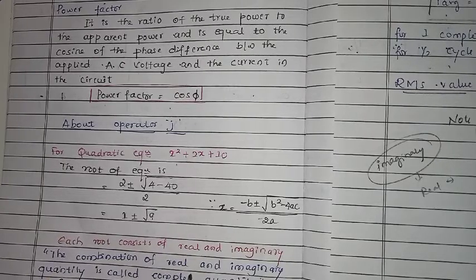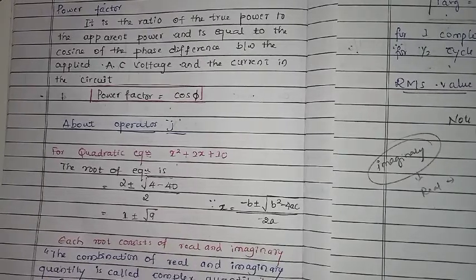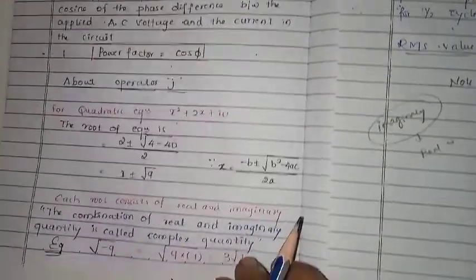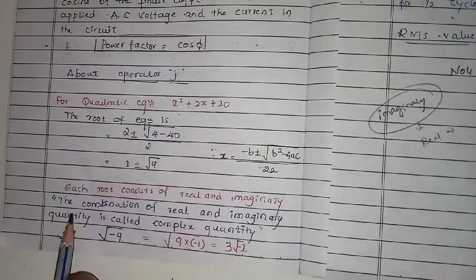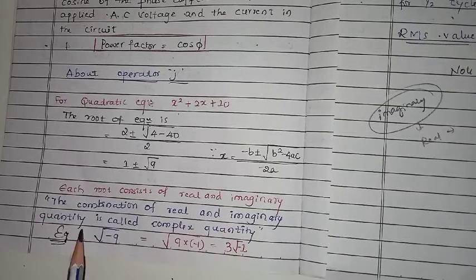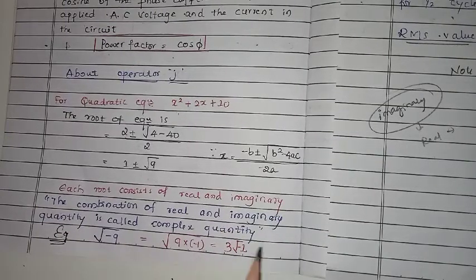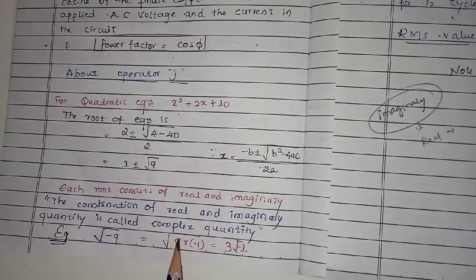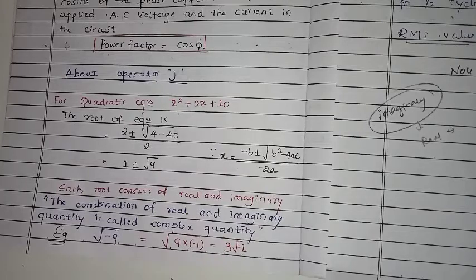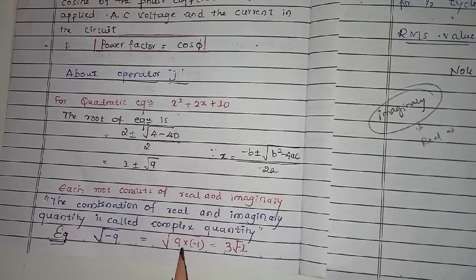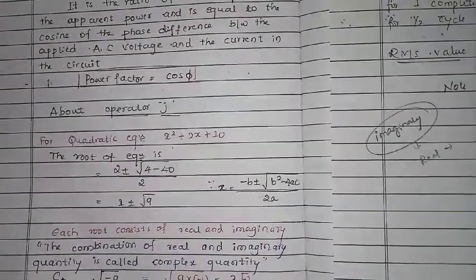The combination of real and imaginary quantity is called a complex quantity, that we already know. For example, square root of minus 9. We can write it as square root of 9 into minus 1. The square root of minus 1 is imaginary, that we know. The square root of 9 is 3. So let's write it like this.